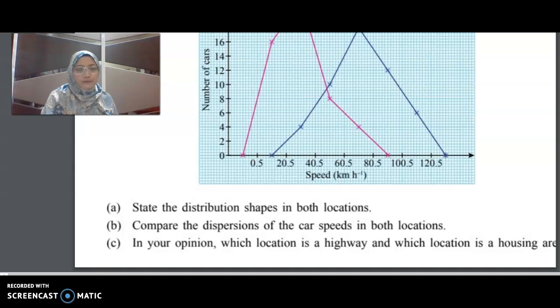Now we go to question 2b. Compare the dispersions of the car speeds in both locations. The car speed in location A is less dispersed compared to the car speed in location B.